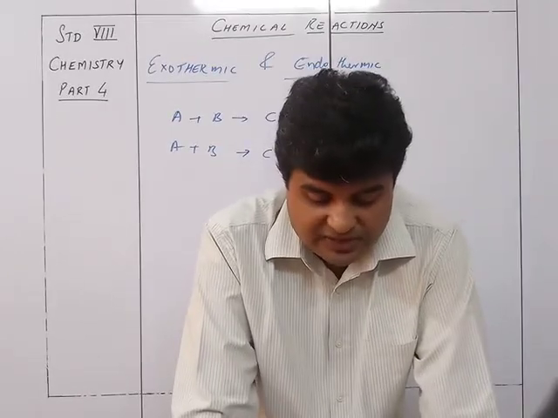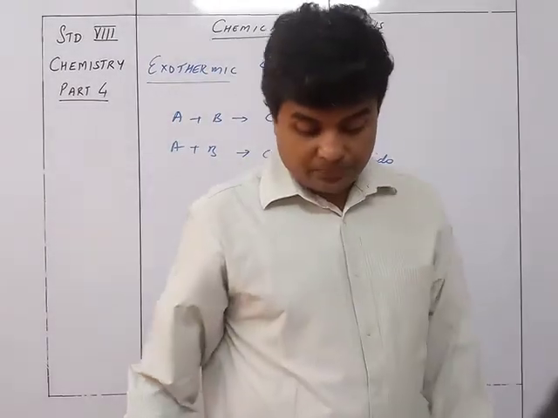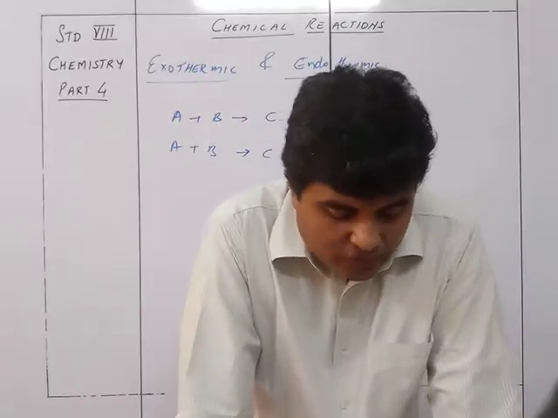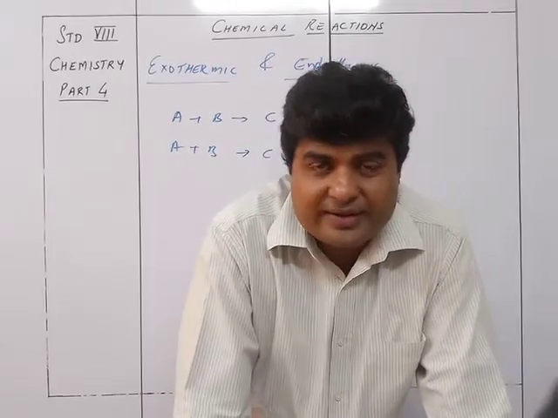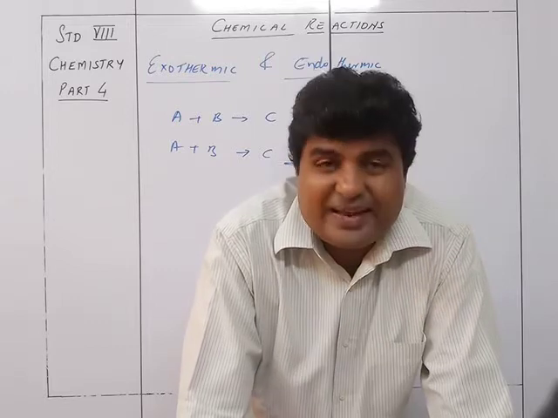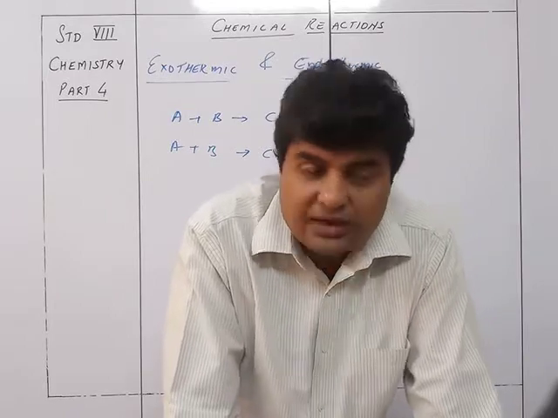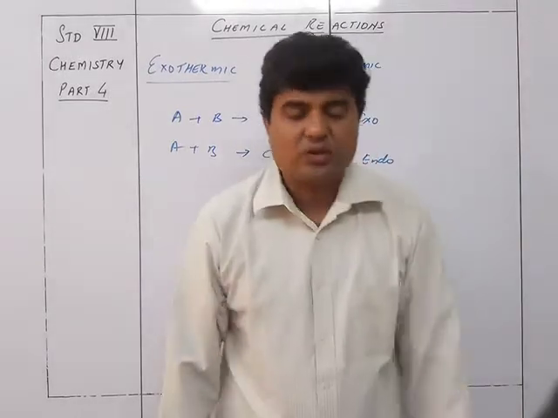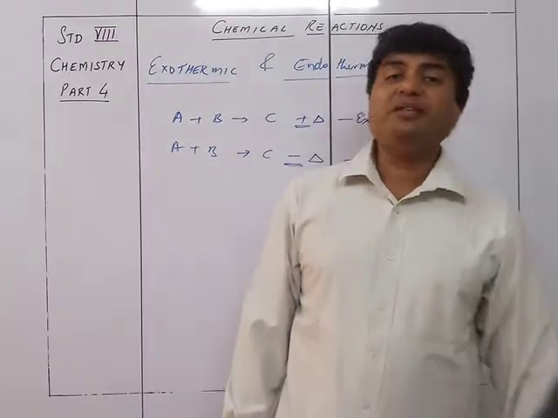That is the passage of steam over heated coke. Coke is nothing but coal, charcoal, carbon. Nitrogen N2 plus O2 at 3000 degrees Celsius gives you 2NO minus heat. That means it requires an amount of heat, that is endothermic. So that is passage of N2 and O2 through an electric arc. And N2 plus 3H2 with Fe as the catalyst gives you 2NH3 plus heat. So that is formation of ammonia from nitrogen and hydrogen. These are the examples of endothermic and exothermic reactions. Plus triangle means exothermic, minus triangle means endothermic.